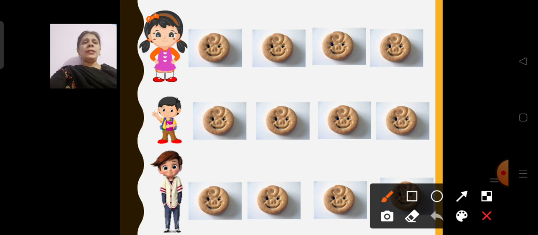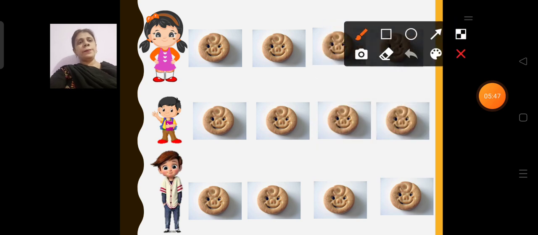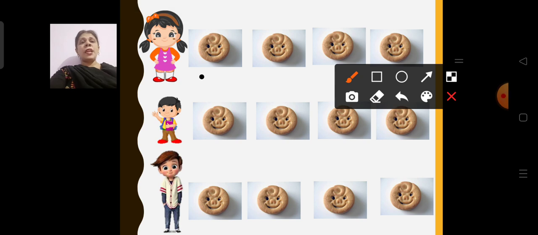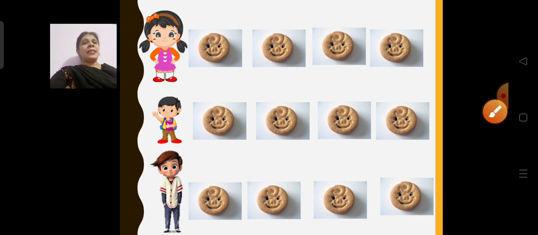So let us count and see whether I have shared equally. 1, 2, 3, 4. Okay. 5, 6, 7, 8, 9, 10, 11, 12. Yes, I have done it, because I was having how many? 12 biscuits in a packet, and I shared 4 biscuits to each. So when I shared 4 biscuits to each, 3 children got 12 biscuits. I completed my 12 biscuits.